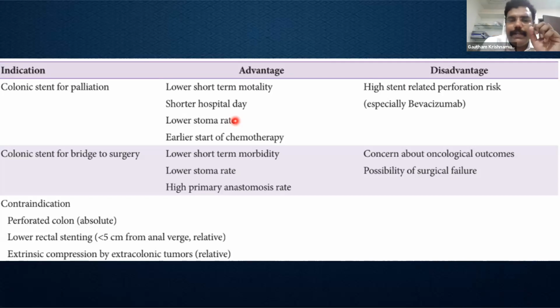But of late, there have been some concerns regarding the oncological outcomes, because there have been a few papers, including from Annals of Surgery, where they said placing a stent can actually cause micrometastasis of tumor cells, and this can over a period of time reduce the overall survival or increase the early recurrence rate. So that is something we need to be careful about.